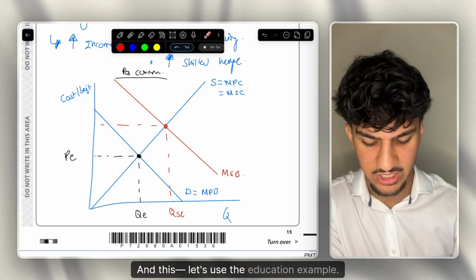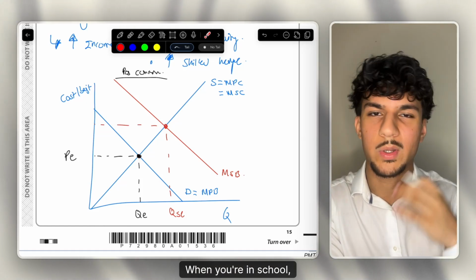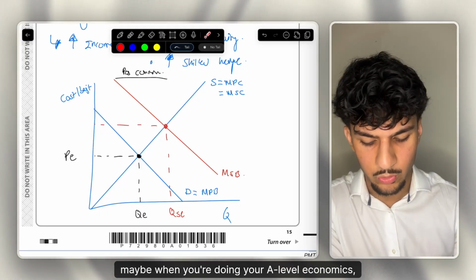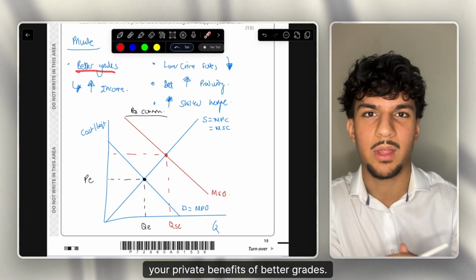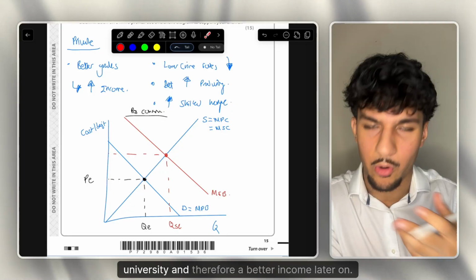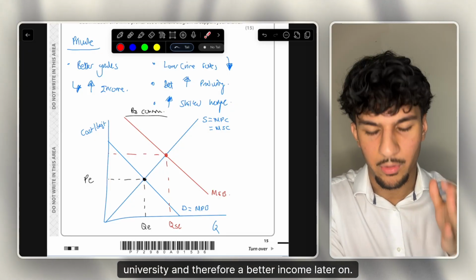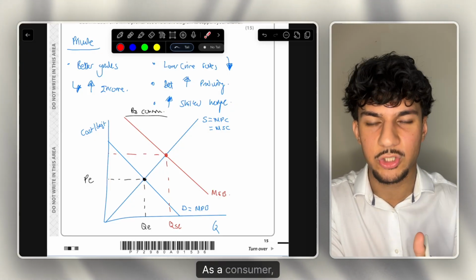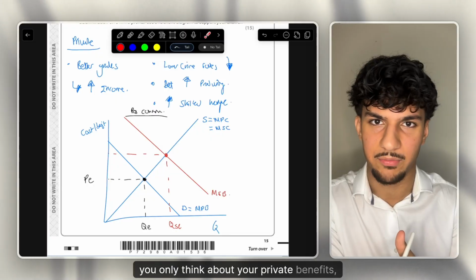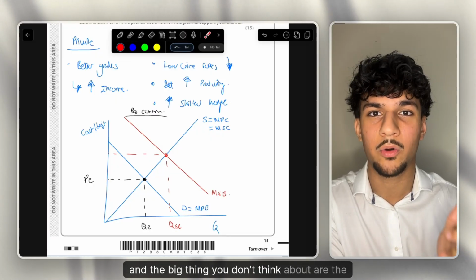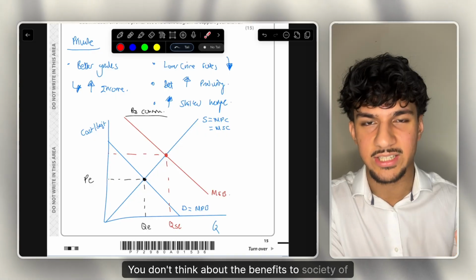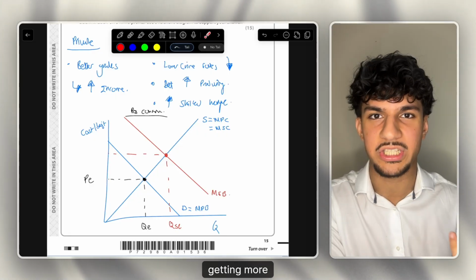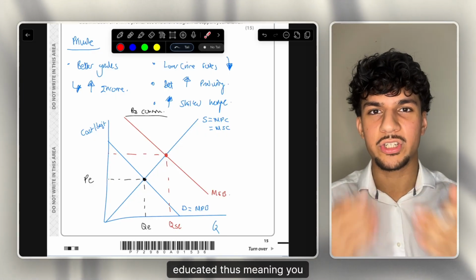Let's use the education example. When you're in school, maybe when you're doing your A-Level economics, you are only thinking about your private benefits of better grades. Maybe that will get you into a better university and therefore a better income later on. But that's the problem. As a consumer, you only think about your private benefits. And the big thing you don't think about are the external benefits. You don't think about the benefits to society of you getting more educated, thus meaning you underconsume education.